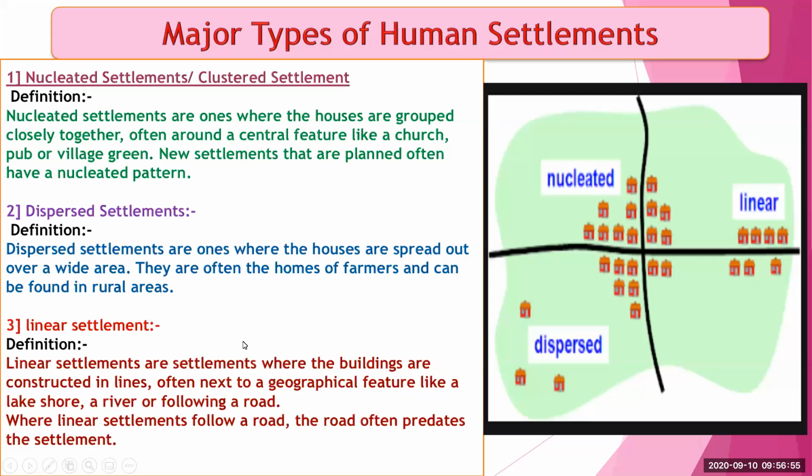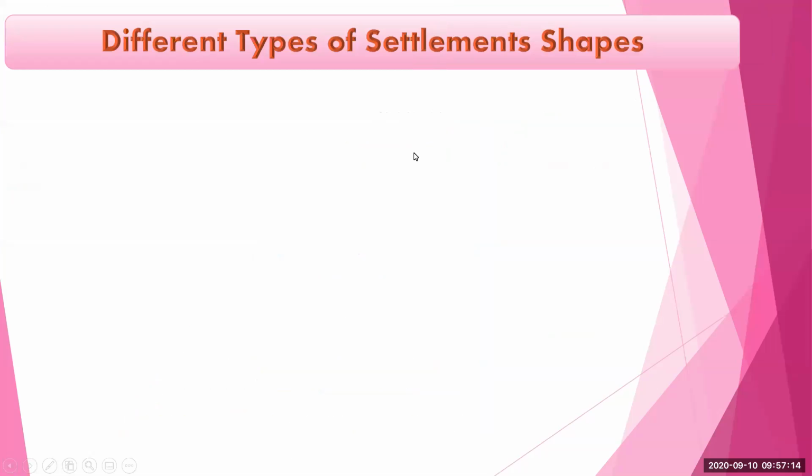Now we have already seen the major types of human settlements. Means these are the major types, and others are not much famous, or there is no need to observe them. But we'll see the different types and shapes of settlements.